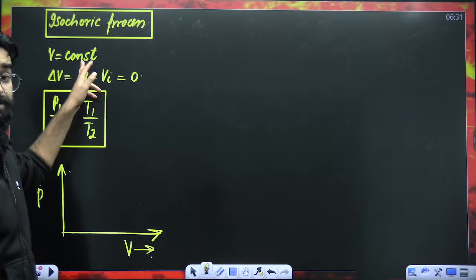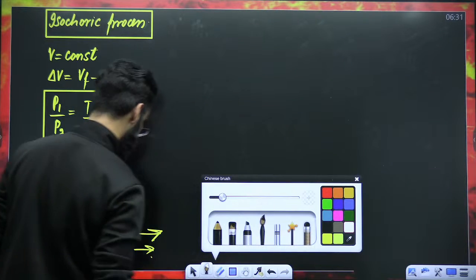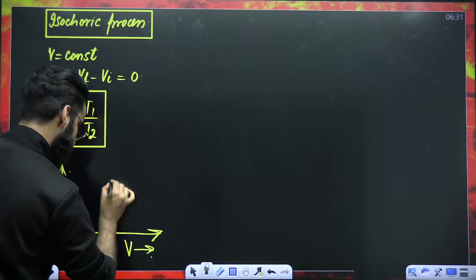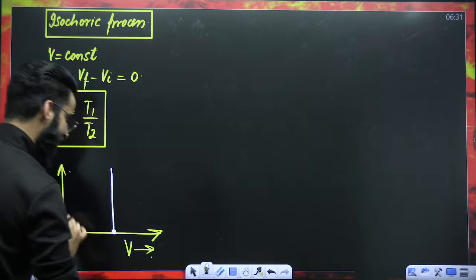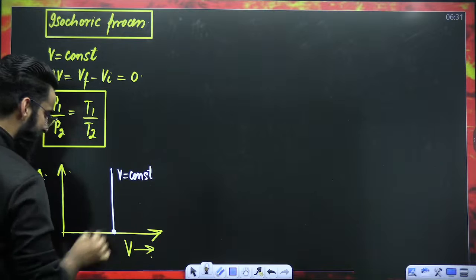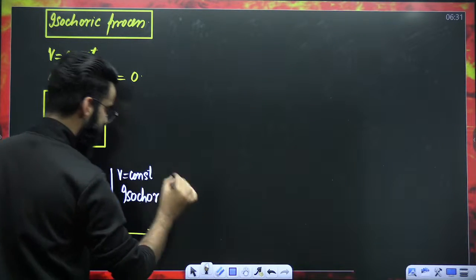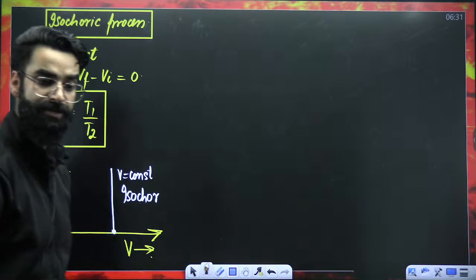Since you are keeping volume constant, so volume is not supposed to change. Volume you have to keep constant. So it has to be a straight line, right? It has to be a straight line. And you call this graph as isochore. I hope this is clear to everyone.